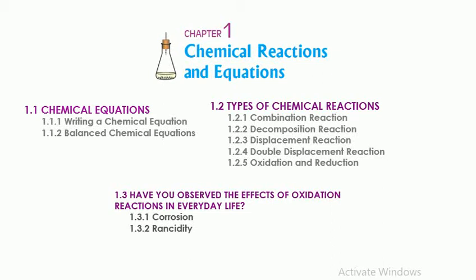This lecture comprises the first part of Chapter 1, Chemical Reactions and Equations, of the Science NCERT textbook of Class 10th. Chapter 1 is further divided into 3 sections. Section 1.1 is Chemical Equation, which comprises writing a chemical equation and balanced chemical equations. Section 1.2 is Types of Chemical Reactions, where we have to study combination reaction, decomposition reaction, displacement reaction, double displacement reaction, and oxidation and reduction.